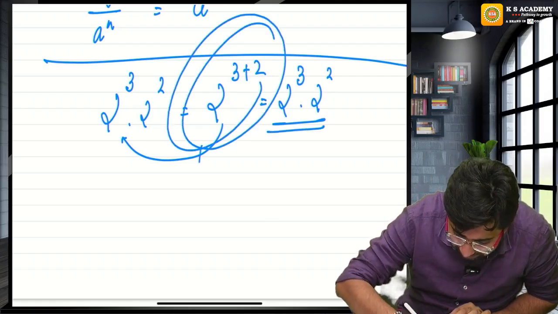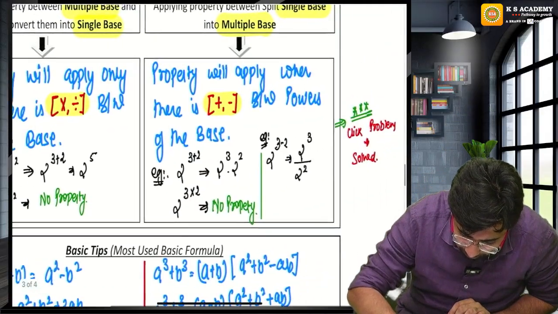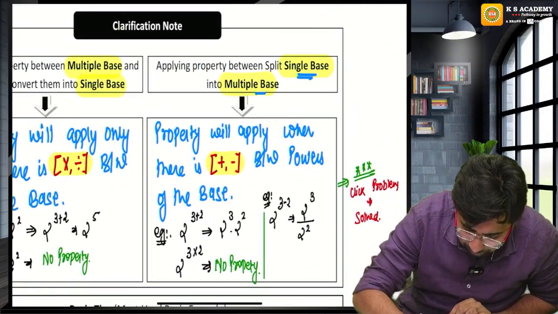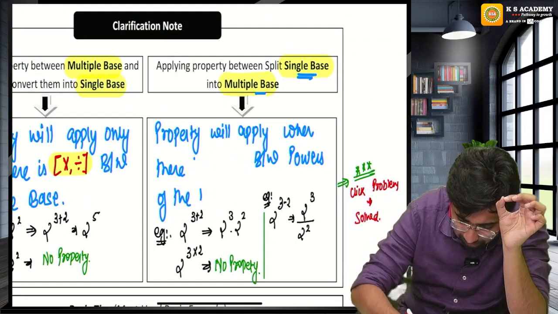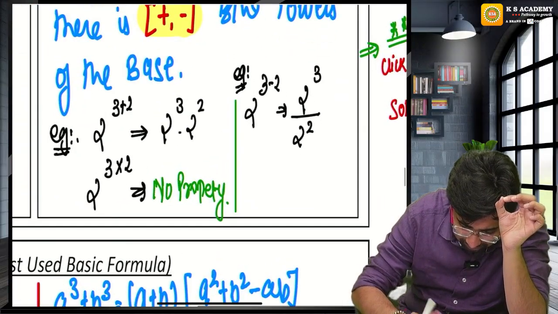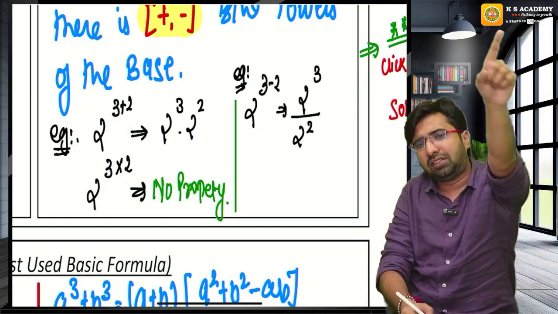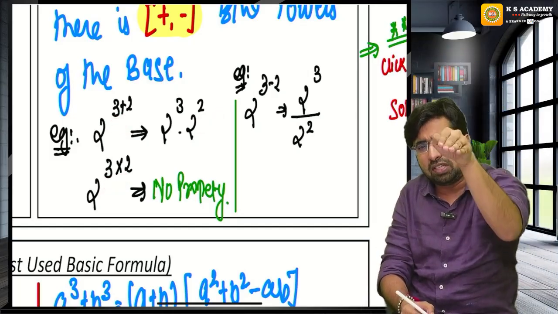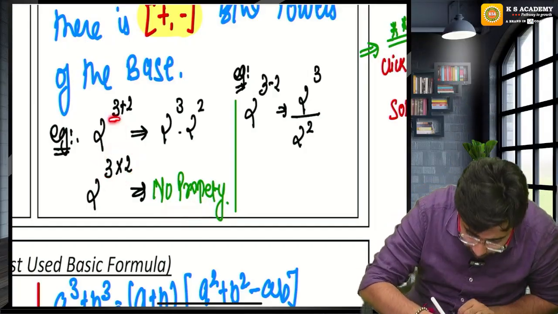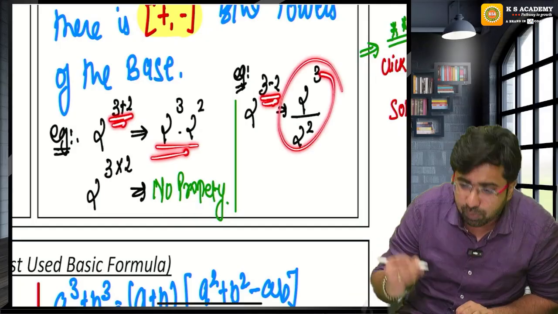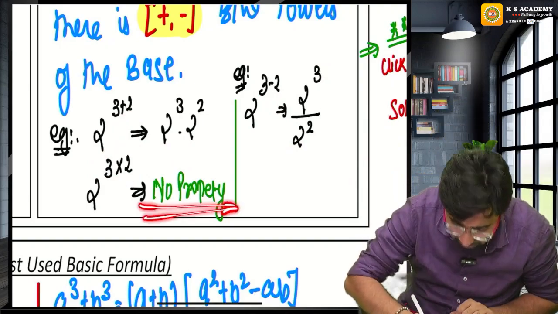If you want to split a single base into multiple bases, they will split only if there is a plus or minus between the powers. If there is plus, they will split into multiplication. If there is minus, they will split into division. But if there is any other sign between the powers of the single base, I will say no property.